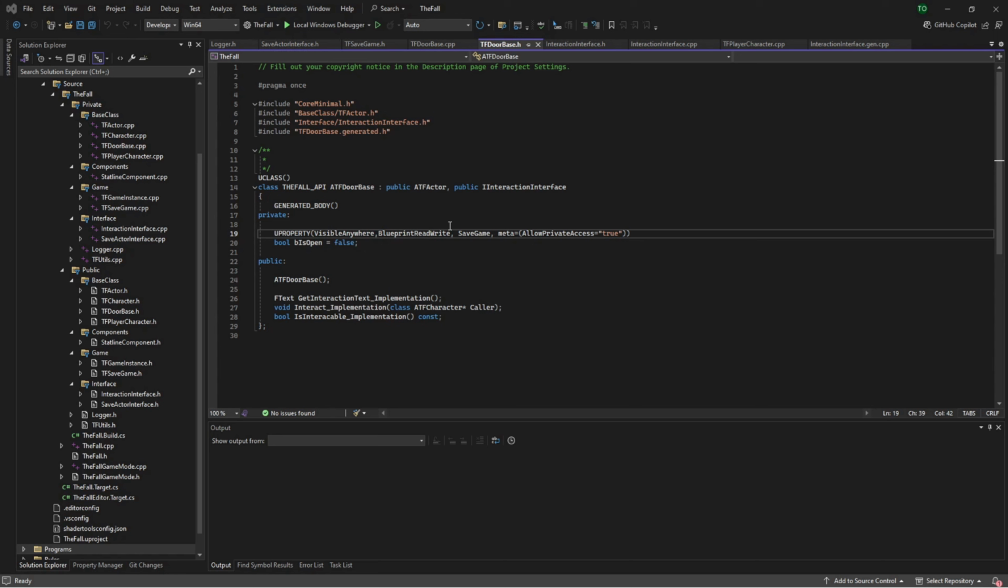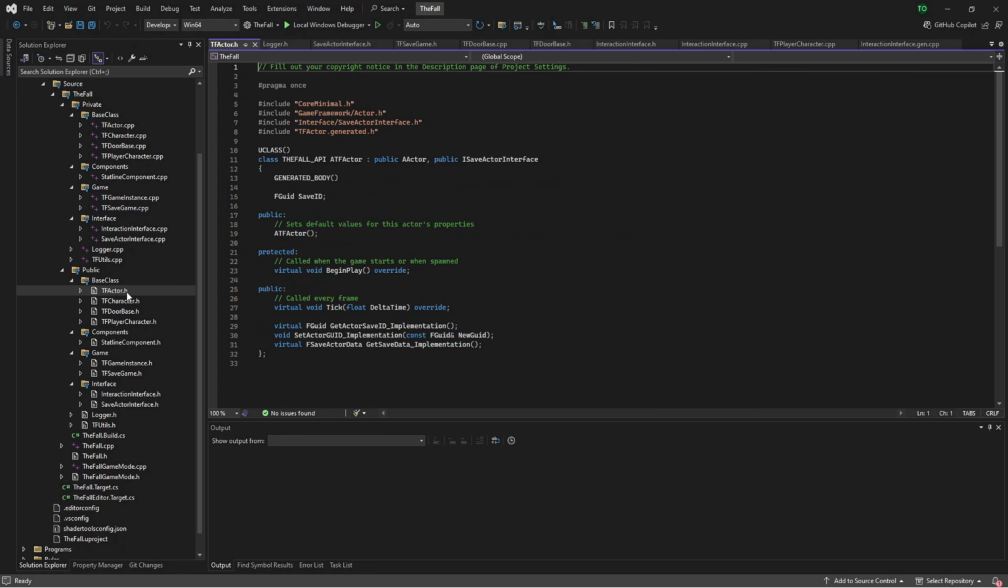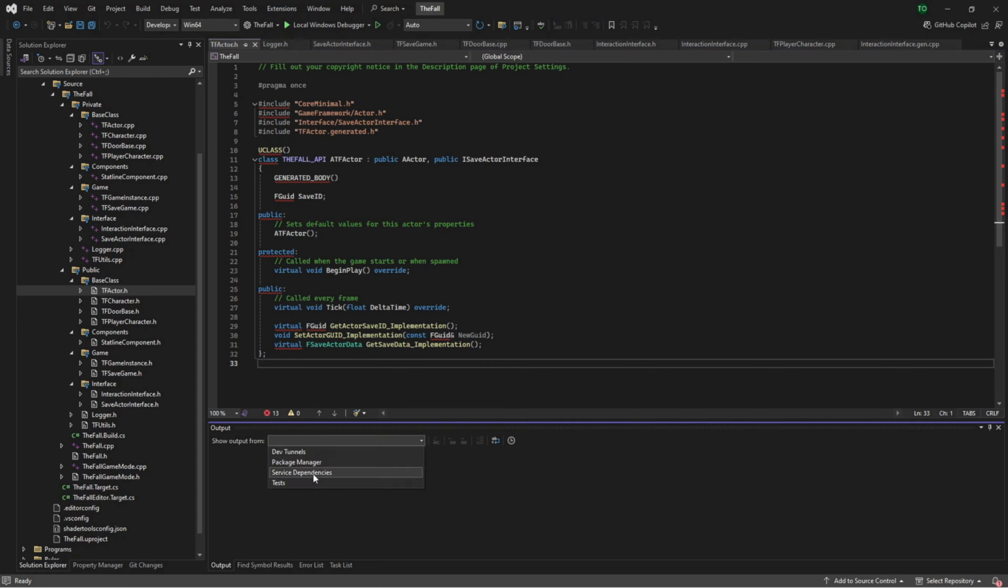So, just a little bit of background before we go through. We're looking at our door base class here. It's derived from TF actor, and if we go look at TF actor, it includes the iSave interface. And apparently, it's still doing its parsing of everything, because apparently, fgood isn't valid. With that, though, we'll just let this continue parsing quickly.